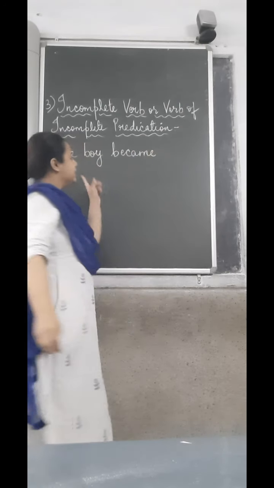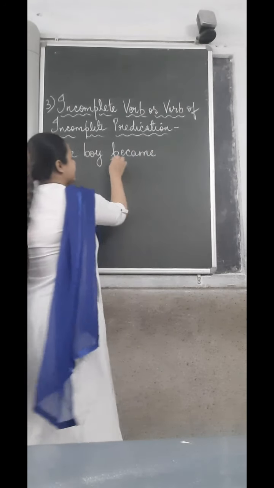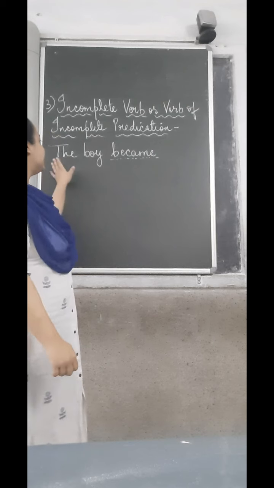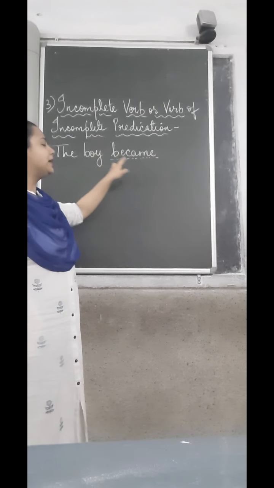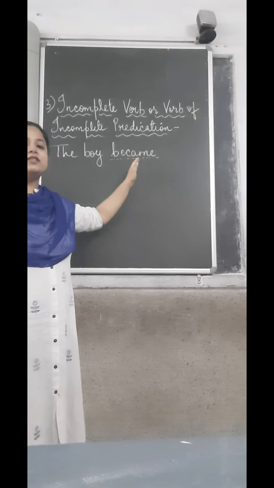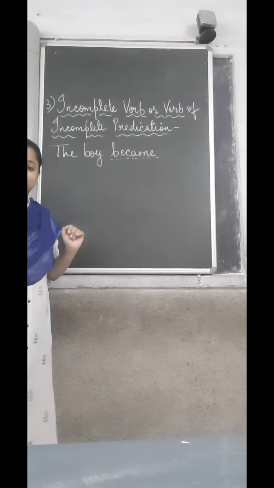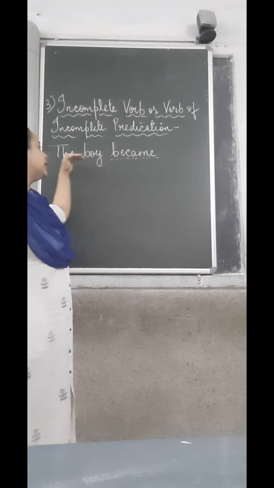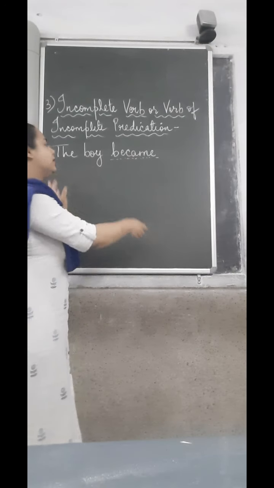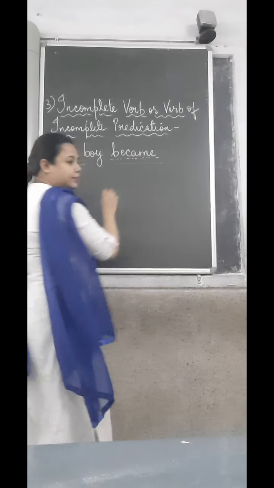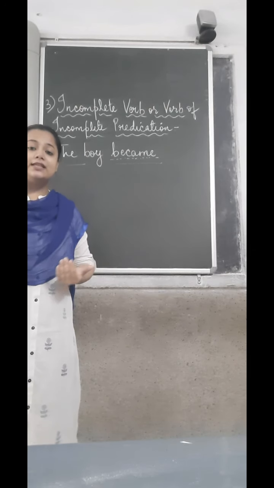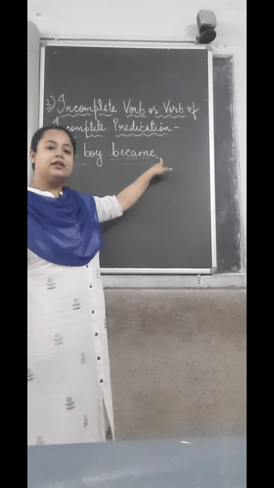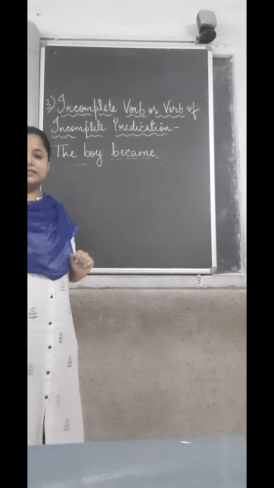Now, as you can see, this word "became" is a verb, right? But you can see, children, that if I just write "the boy became," the sentence looks incomplete. Even though there is a verb and a subject present, meaning the two sections of the sentence, the subject and the predicate, are there, the sentence still does not have any meaning coming out of it. So this needs another word to complete the meaning of the whole sentence.